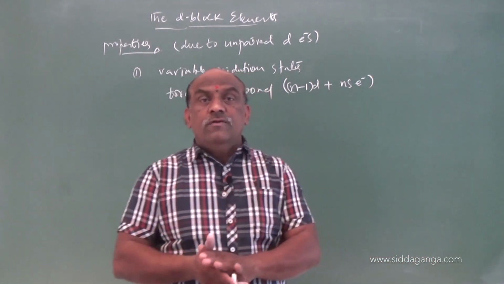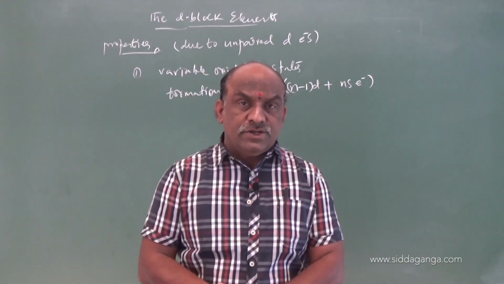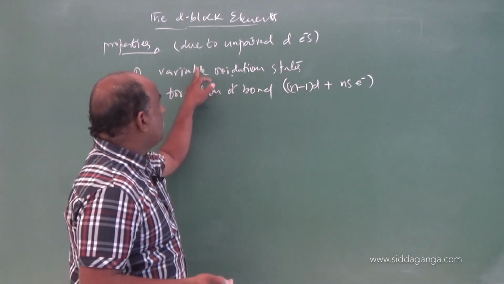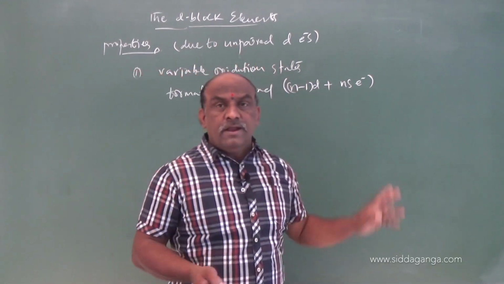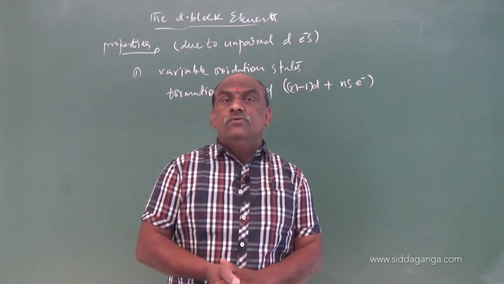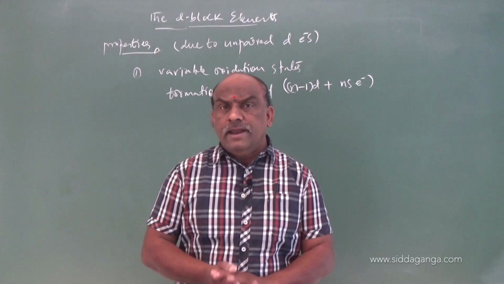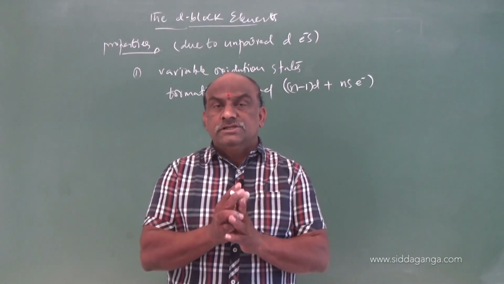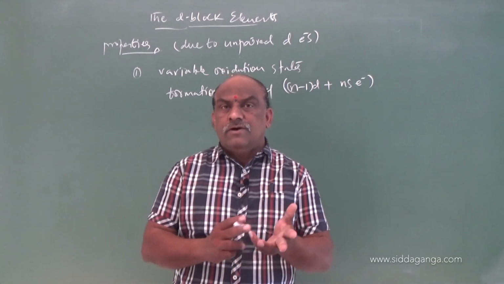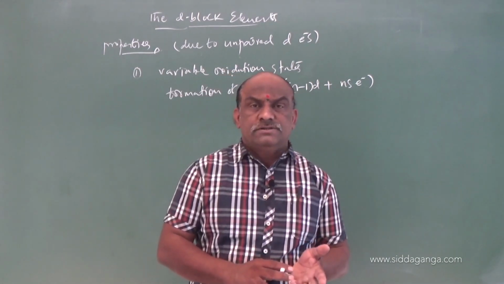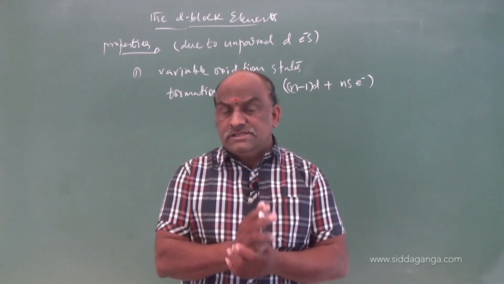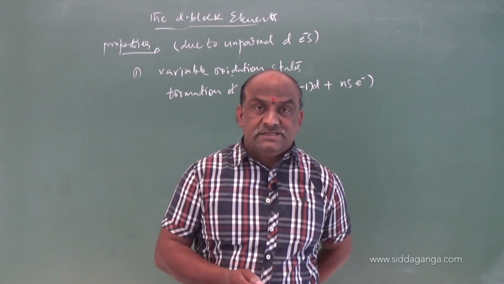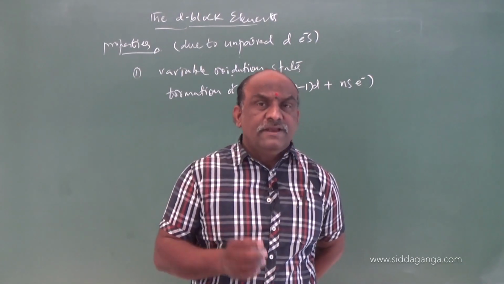Which electrons? Unpaired electrons only are ready to form bonds. Number of unpaired electrons equals number of bonds equals oxidation state.